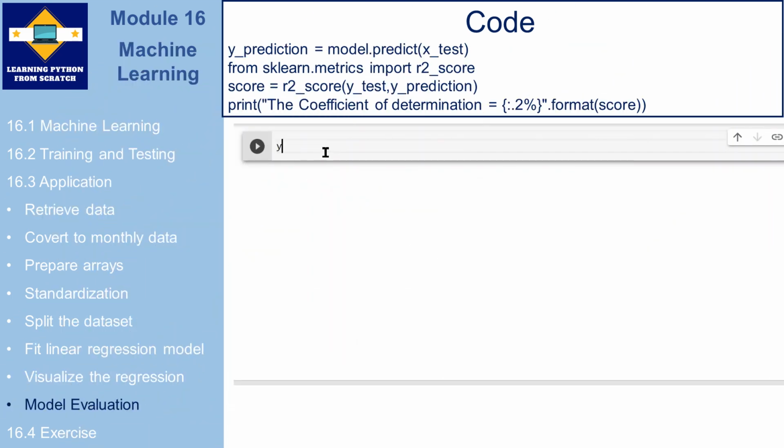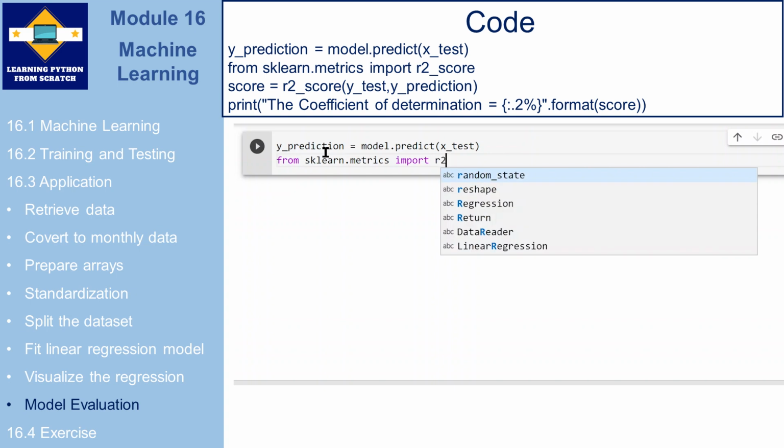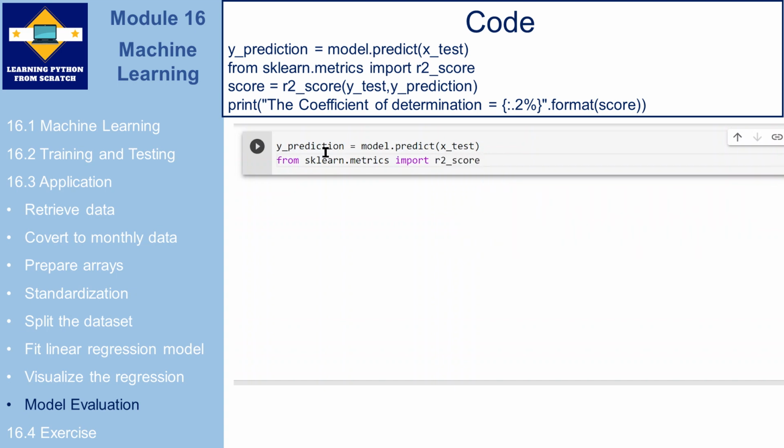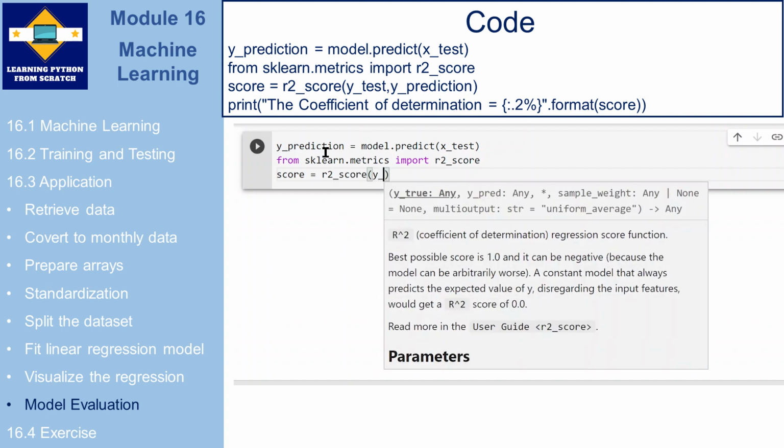Lastly, we want to do model evaluation. Here we use the predict function to predict the value of y according to the x provided and the model fit. We predict the y value using the x values in the test set. Then we can compare the predicted y value with the true y value in the test set to judge the model efficiency. So here we want to use the R-square to assess the efficiency.